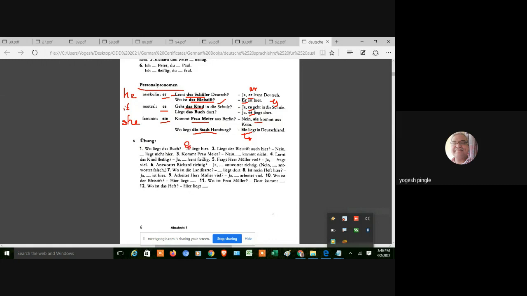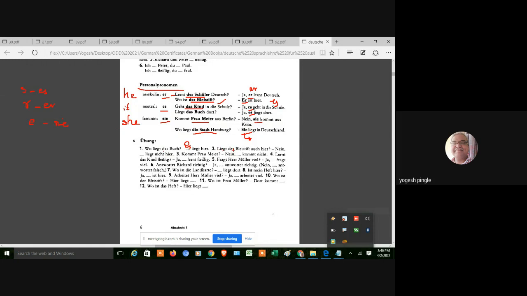Es liegt hier. Because the rule is very simple. If it is das you are going to write es. If it is der you are going to write er. If it is die you are going to write sie. Very simple. Whether it is a thing, an object, or a personal object, you don't bother about it. Just remember whether it is das, der or die. So now here it is das, simply you are going to write es.